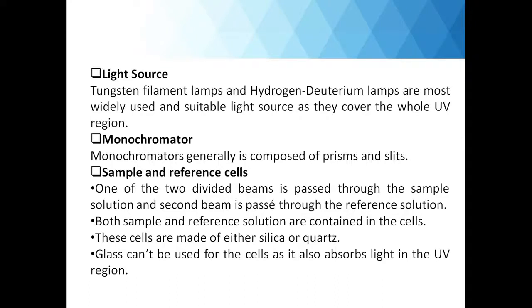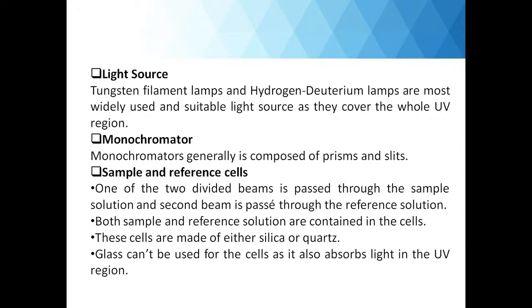Monochromator is generally composed of prisms and slits. Grating monochromators can also be used. So monochromator converts polychromatic light into the monochromatic light. Next is the sample and reference cell. There are always two cells, one for containing the reference standard and another one for sample. The light beam is divided into two halves. One passes through the sample solution and second passes through the reference solution. Now the reference solution is very important because it is used to do the baseline correction, or you can say auto zero, that is to remove the effects of the solvent.